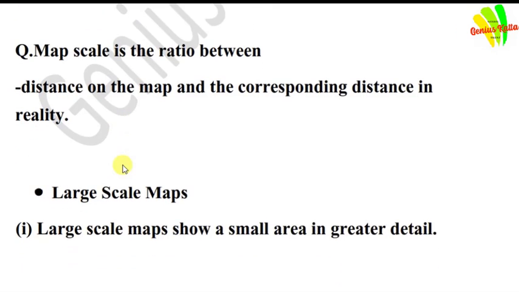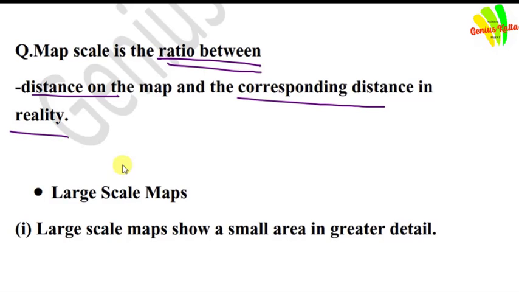Next question, map scale is the ratio between what? Map scale is the ratio between distance on the map and corresponding distance in reality. The answer is distance on the map and the corresponding distance in reality.